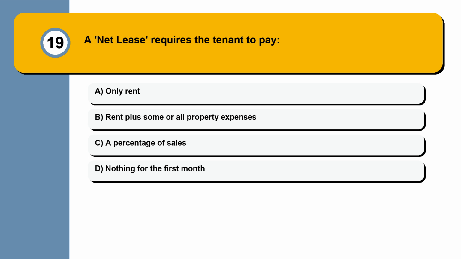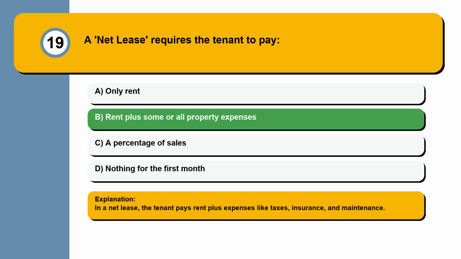Question 19. A net lease requires the tenant to pay: only rent, rent plus some or all property expenses, a percentage of sales, nothing for the first month. In a net lease, the tenant pays rent plus expenses like taxes, insurance, and maintenance.